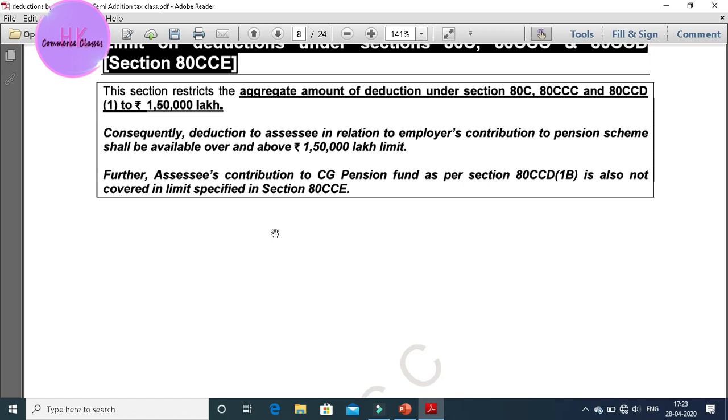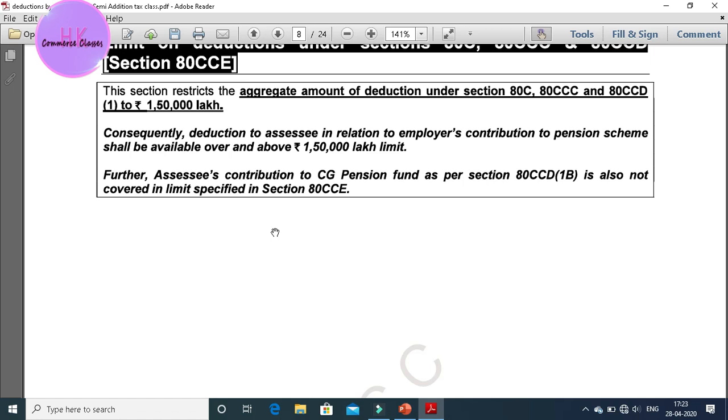You can remember these restrictions by having a formula: 80CCE is equal to 80C plus 80CCC and 80CCD. As a result, deduction to the assessee in relation to the employer's contribution to pension scheme shall be available over and above the 1,50,000 limit.